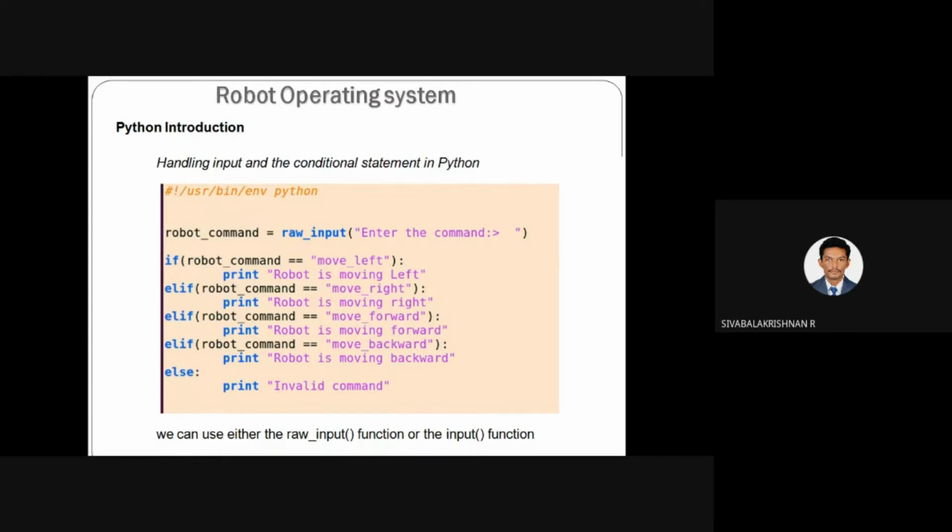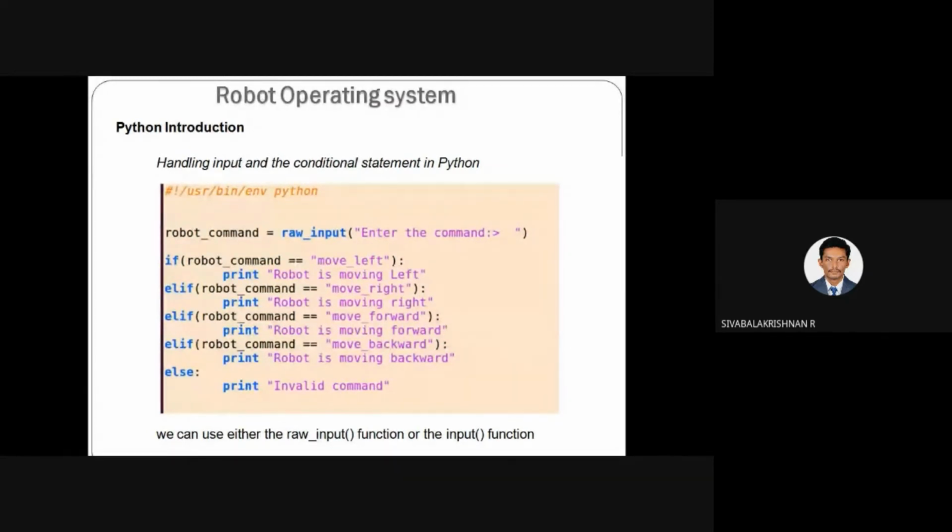The raw_input gets all kinds of data types, but the input function gets the integer data type. So whenever you use input in your program, the input function will only get the integer data type. A raw_input function will get any data type. So you can enter a string input or float input or integer input, whatever data type you choose.